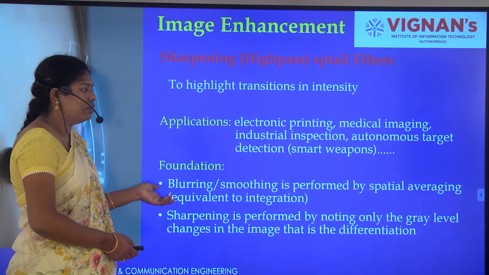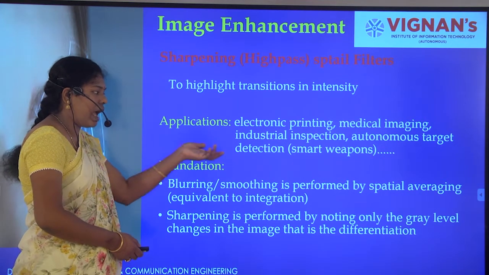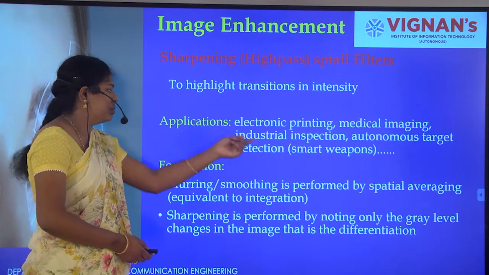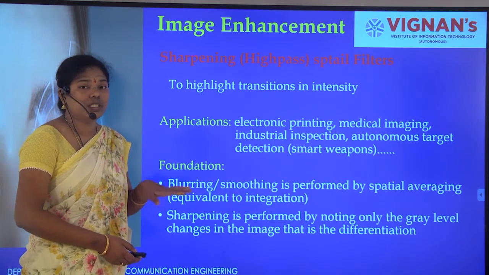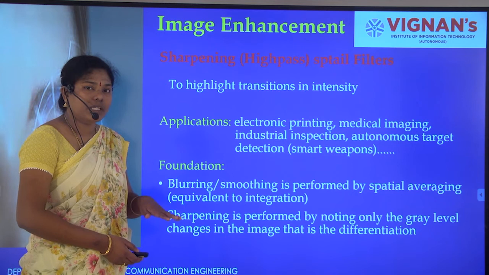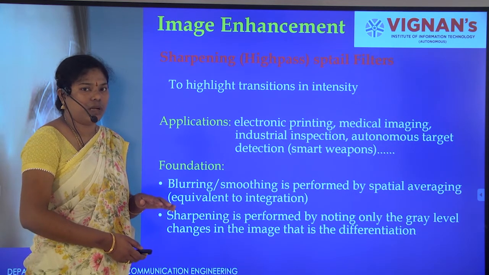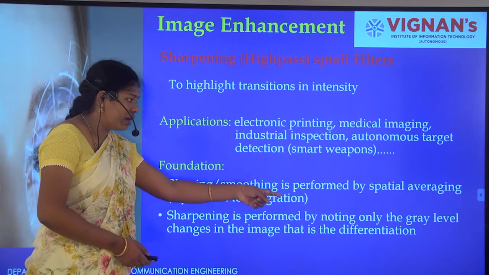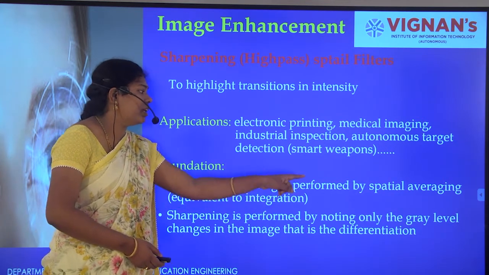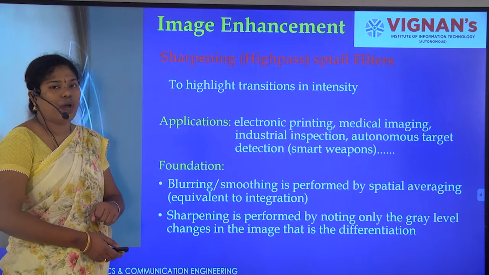Next, coming to the foundation: the low pass filter is nothing but averaging, which blurs and smoothens the image, whereas the high pass filter sharpens. Sharpening highlights the edges, considering the differences in gray level intensity values.